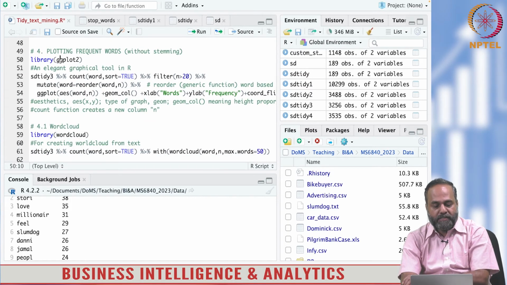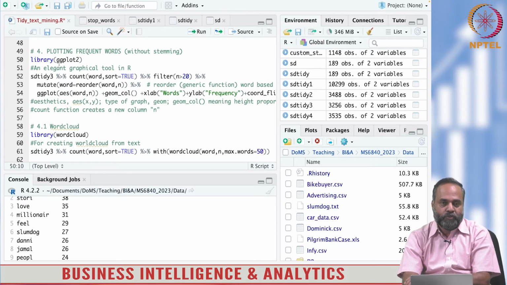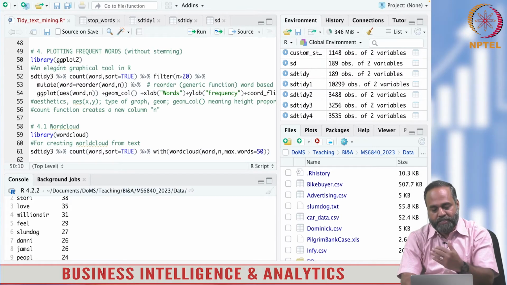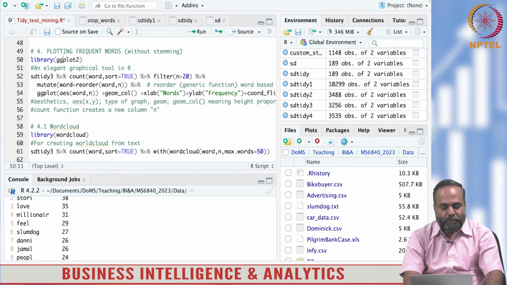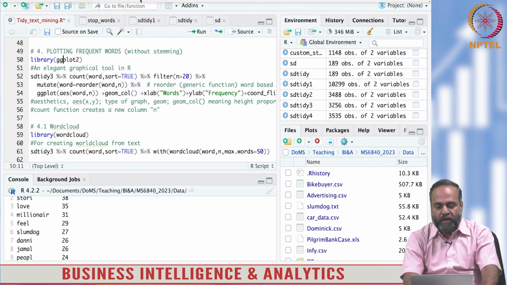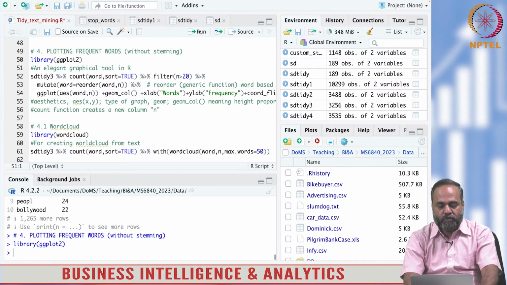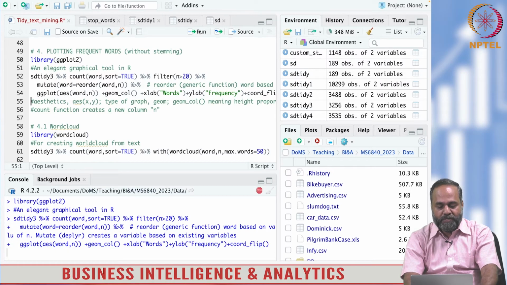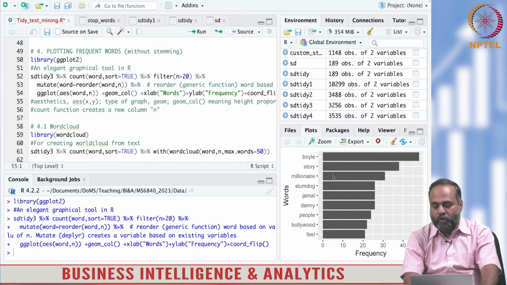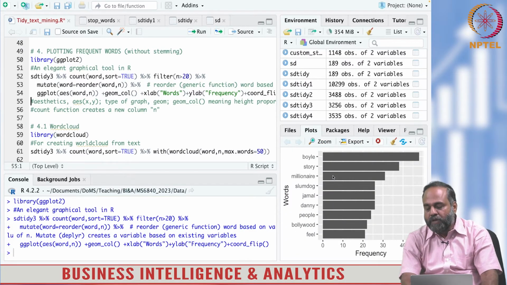Now let us plot these words in the order of their importance. Again I refer to Silge's book, and in that sequence I am giving you the instructions. ggplot is like matplotlib in Python, a very useful library for plotting in R. So I am using ggplot2 here, and the words are plotted in a bar chart.